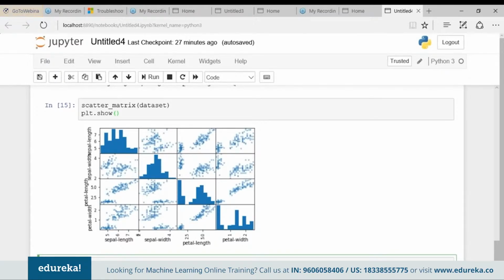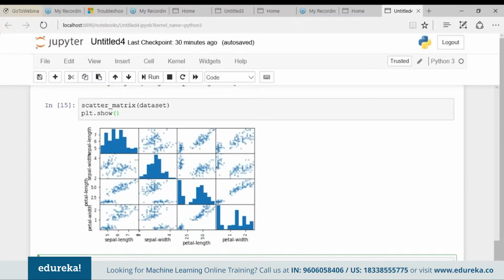What is a validation dataset? Validation dataset is the data set that we will use to validate our model. Fine. All right, so how will we create a validation dataset? For creating a validation dataset, what we are going to do is split our dataset into two parts. So why do we even need a validation dataset? We need a validation dataset to know that the model we created is any good. Later, we'll use statistical methods to estimate the accuracy of the model that we create on the unseen data. We also want a more concrete estimate of the accuracy of the best model on unseen data by evaluating it on the actual unseen data.